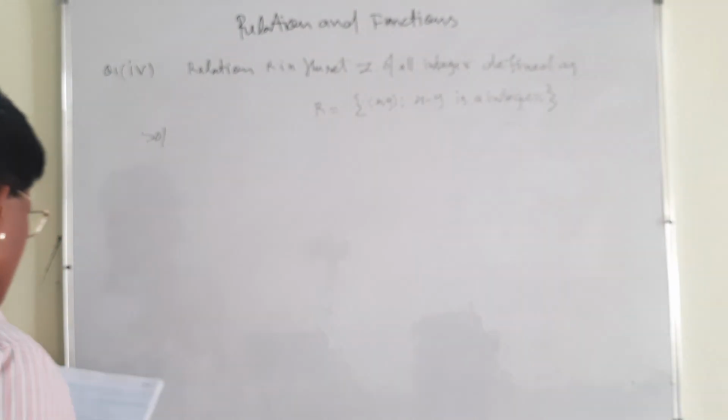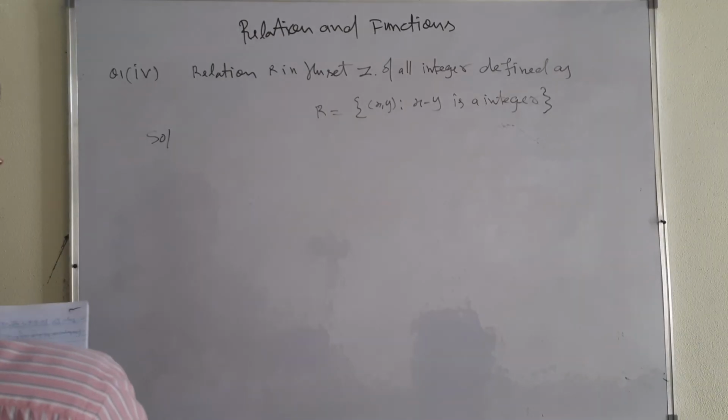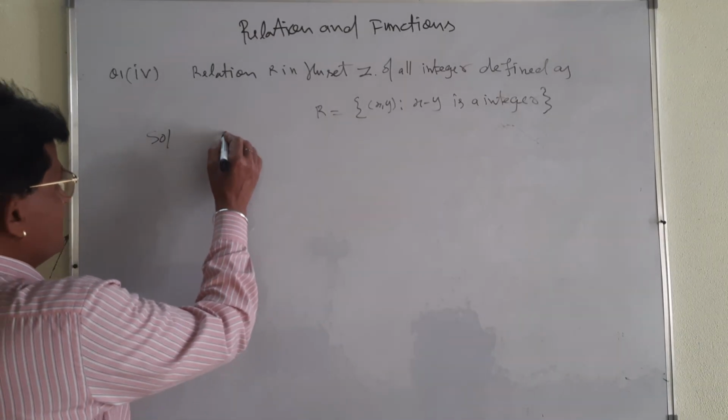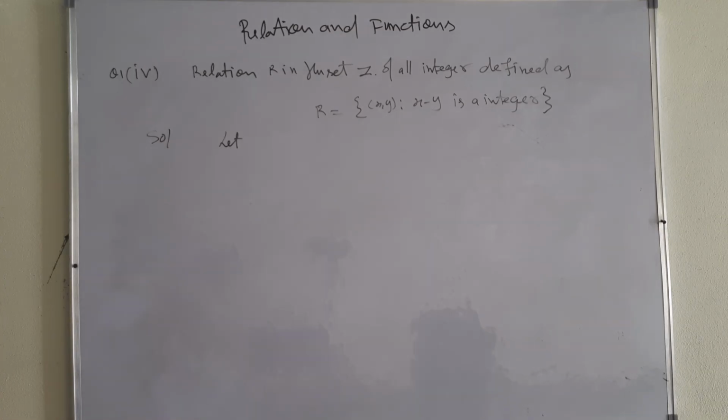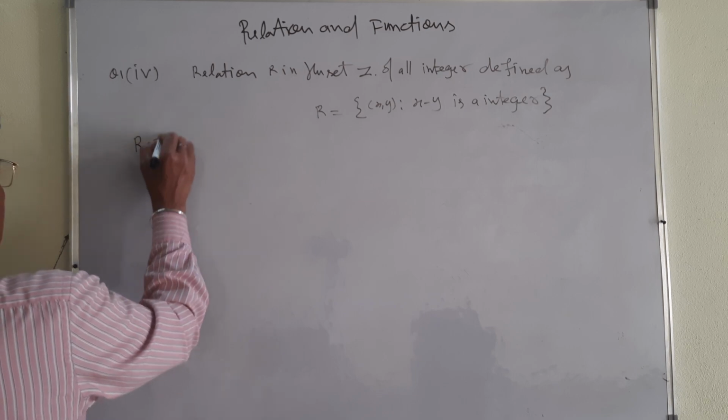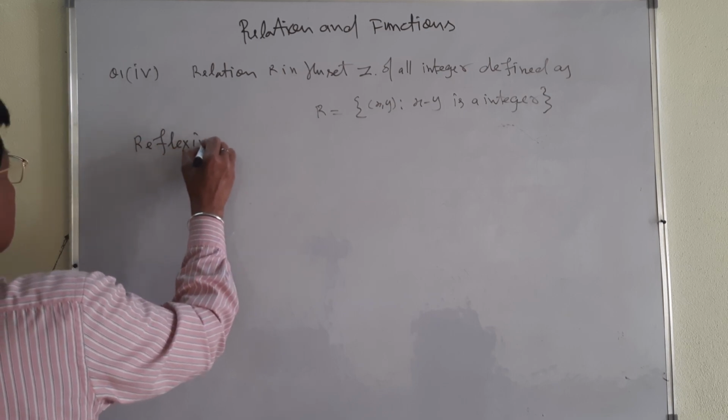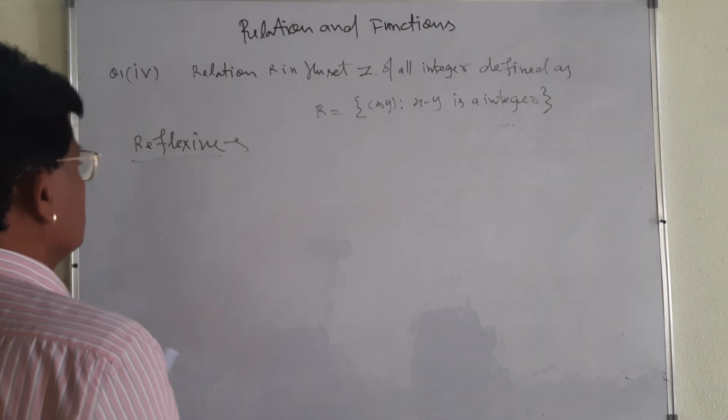Then what should happen? What will be the relation? Let me take. First, the relation is reflexive. Let me write reflexive. What is reflexive?